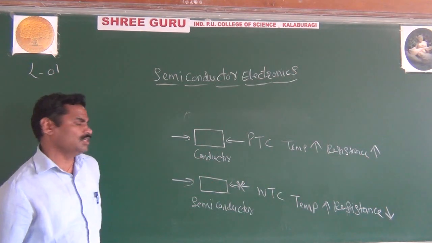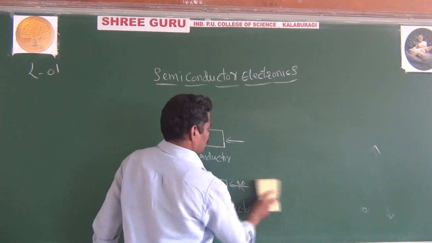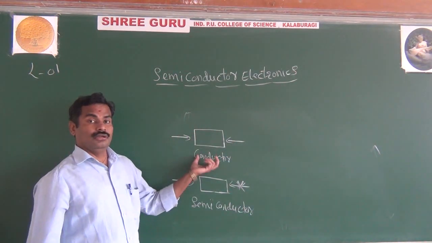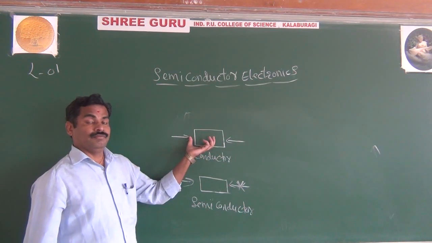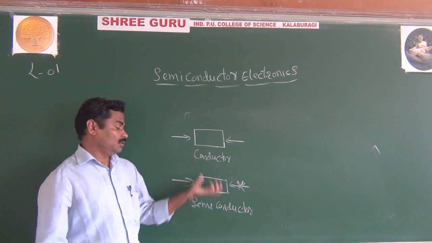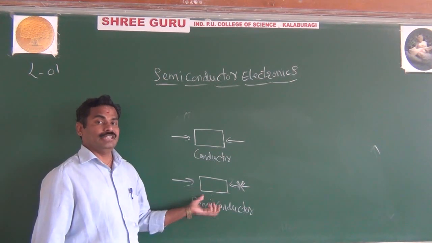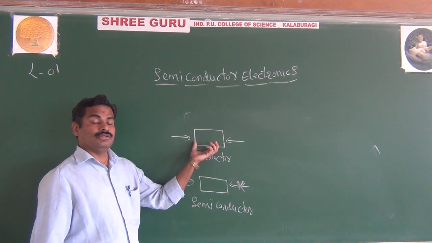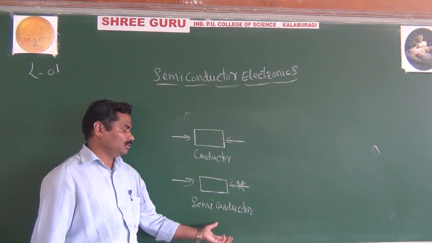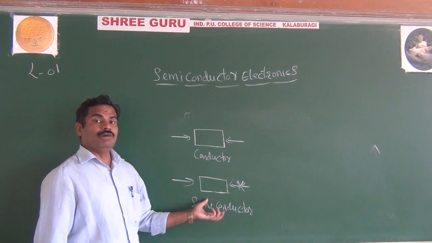Another important difference, as I said in the beginning: in the conductor, it is not possible to increase or decrease the conductivity, but in a semiconductor it is possible to increase or decrease the conductivity by adding impurities.